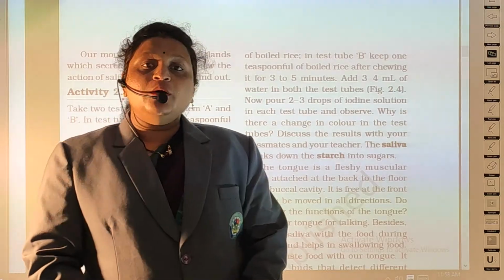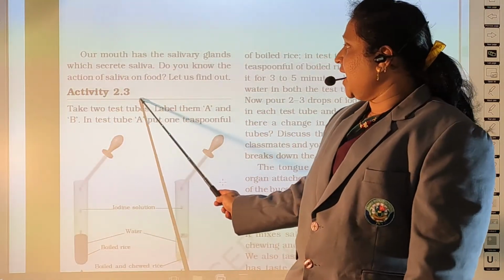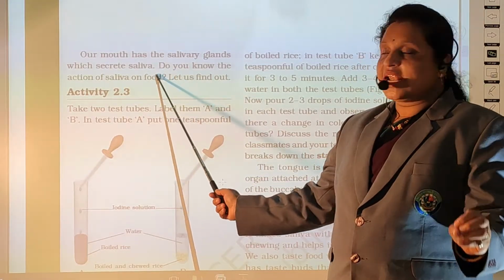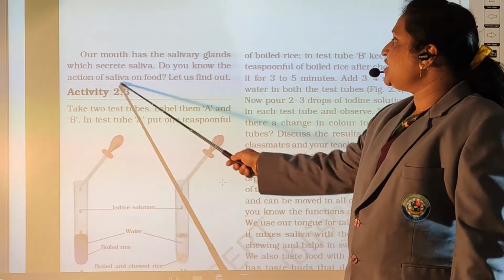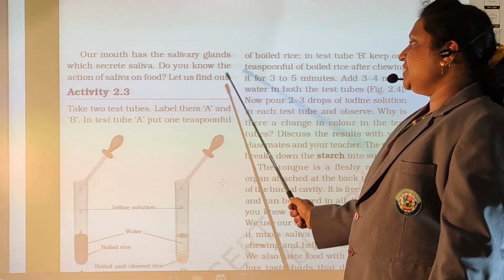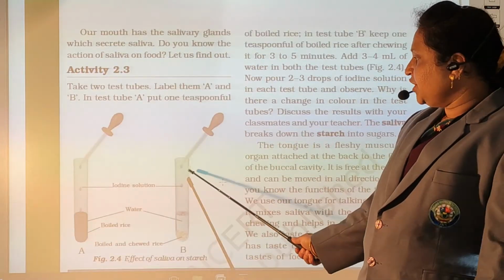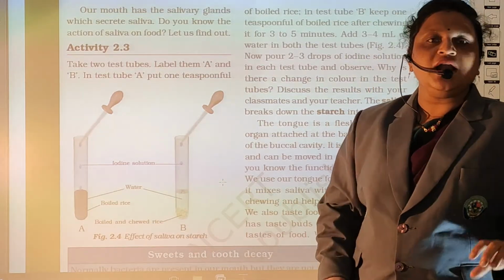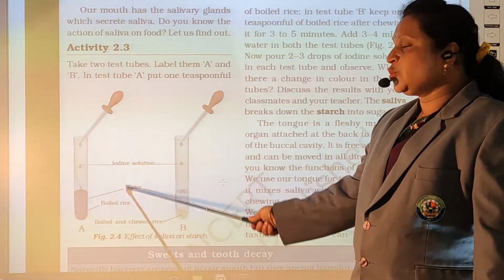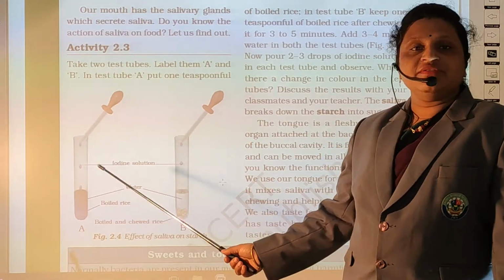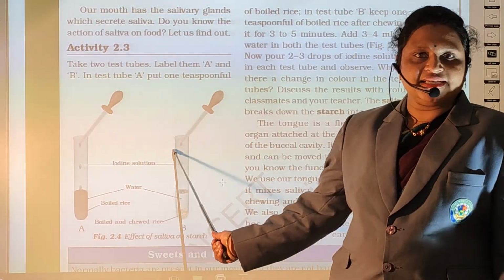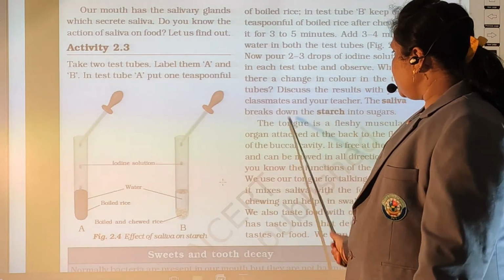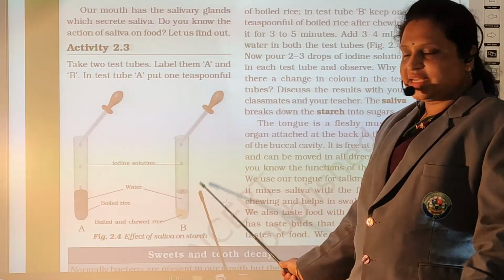Next, our mouth has salivary glands, which secrete saliva. So do you know the action of saliva on food? Let us find out. This is activity 2.3. This needs starch solution, water and boiled rice. Whenever our school reopens, we will do this activity in our science lab. So this whole page is for the activity.